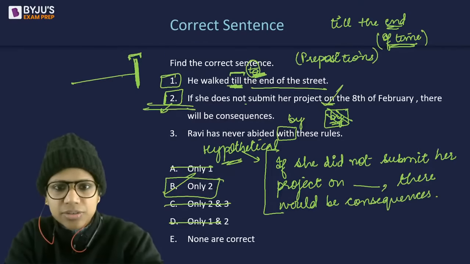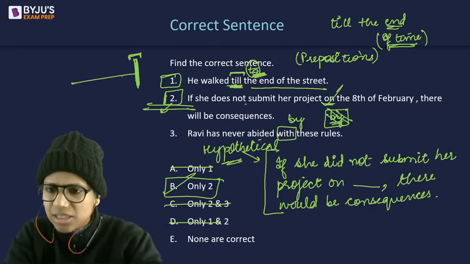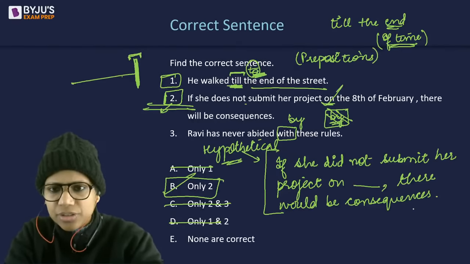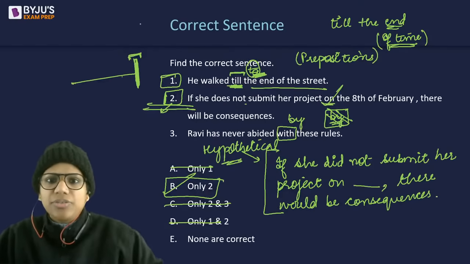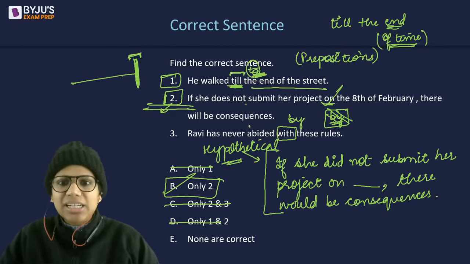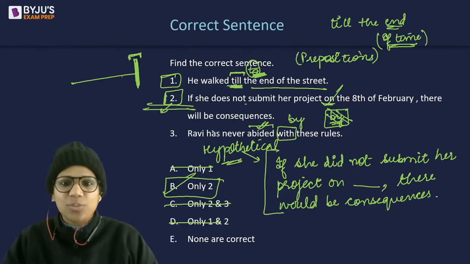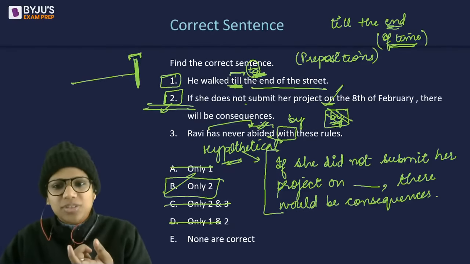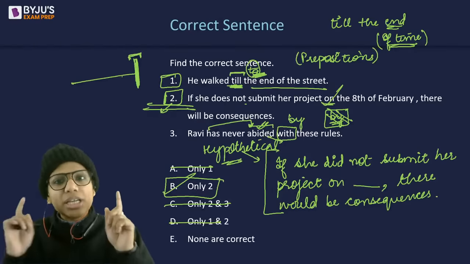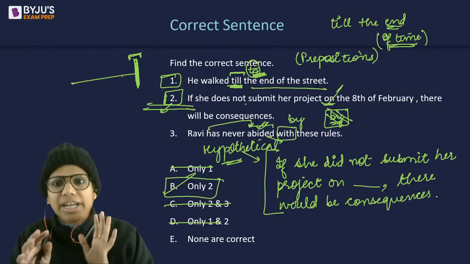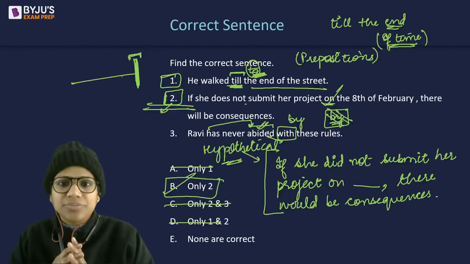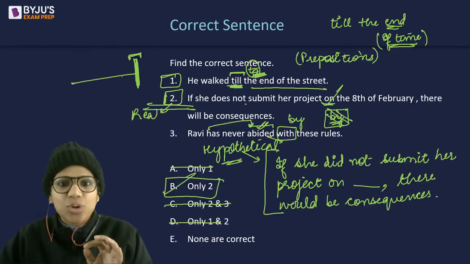In third, Ravi has, okay, has is used, yes, with abided. Third form of the verb. Ravi has never done this. Yes, so abided is the third form. Abide, abided, abided. Abided is the third form. Has, so just replace it with something in the third form. ये भी third form ही है. Is it clear to everyone why I did not write would here? This is a very real thing that I'm talking about, a very real scenario.